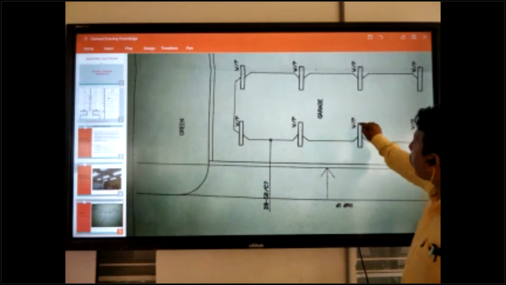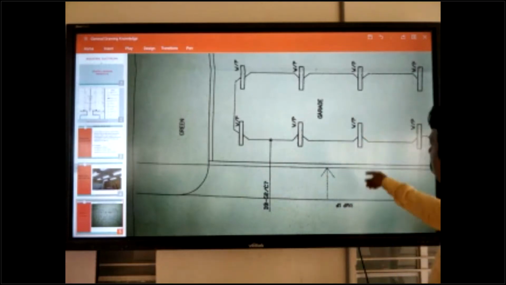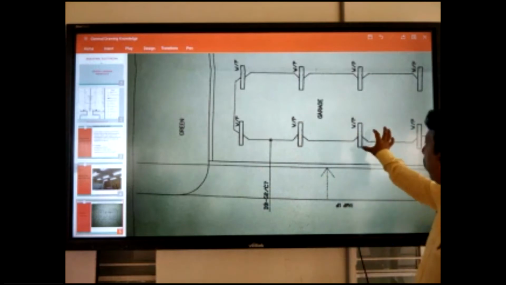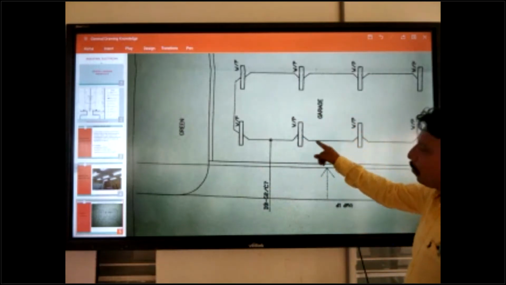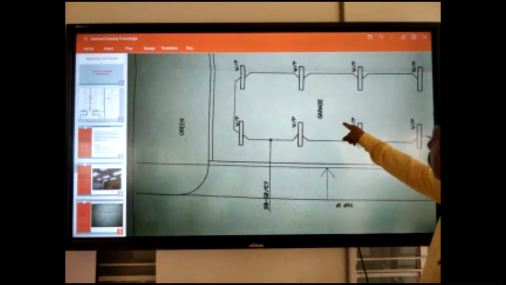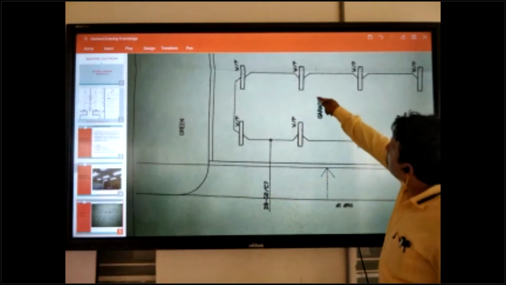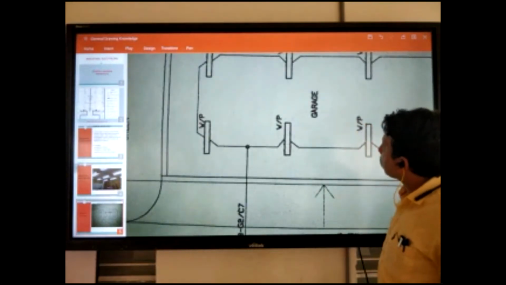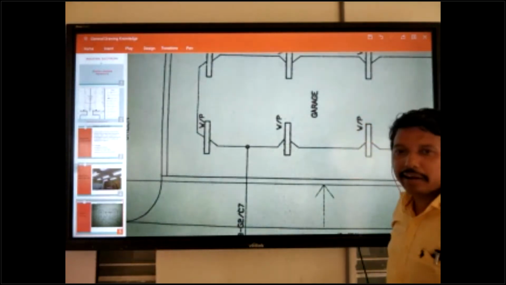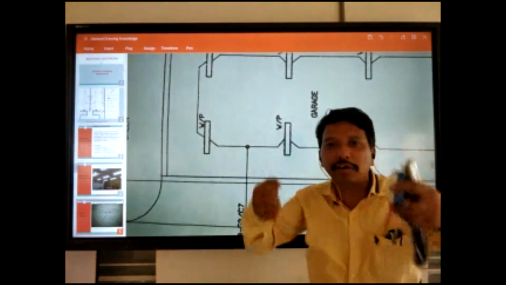This is all tube light. WP means waterproof light. All are waterproof lights. Why is this waterproof? Because this is used in a garage. You see, writing here is garage. So in a garage water can be used.